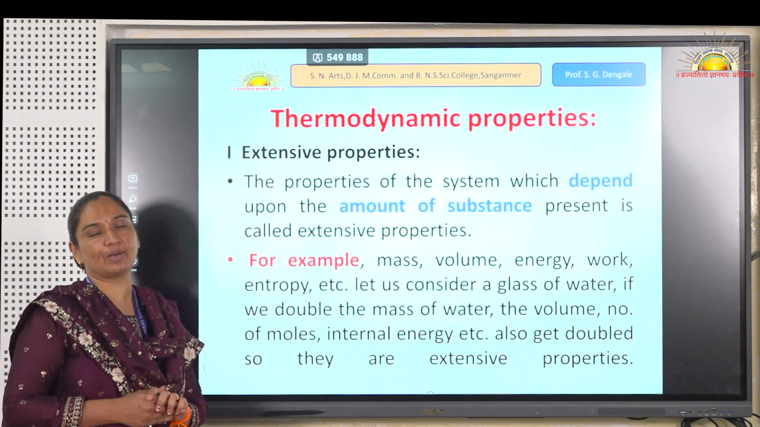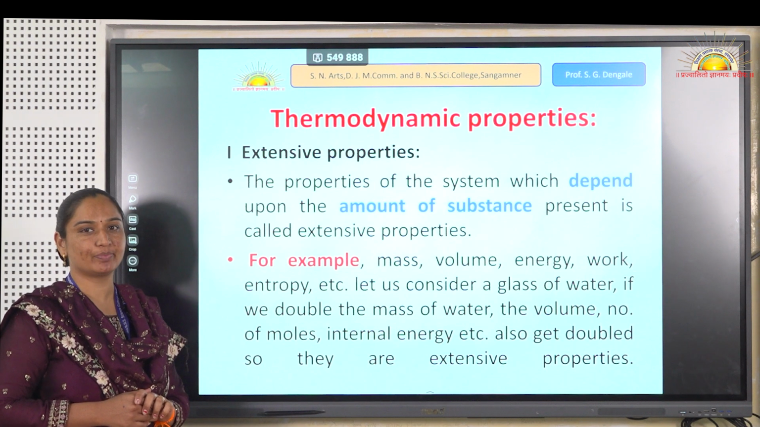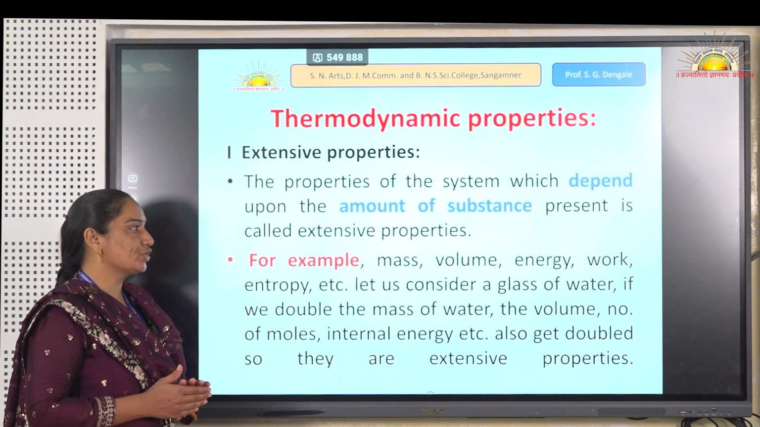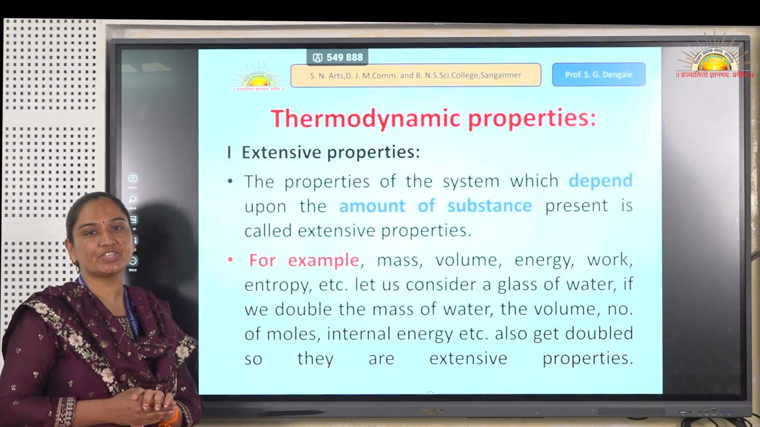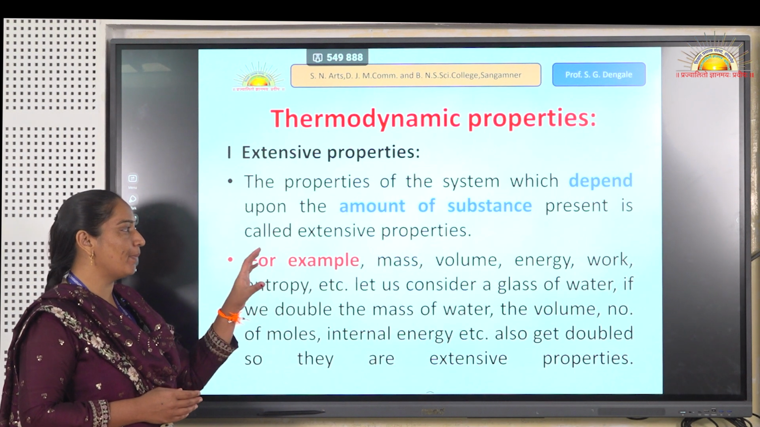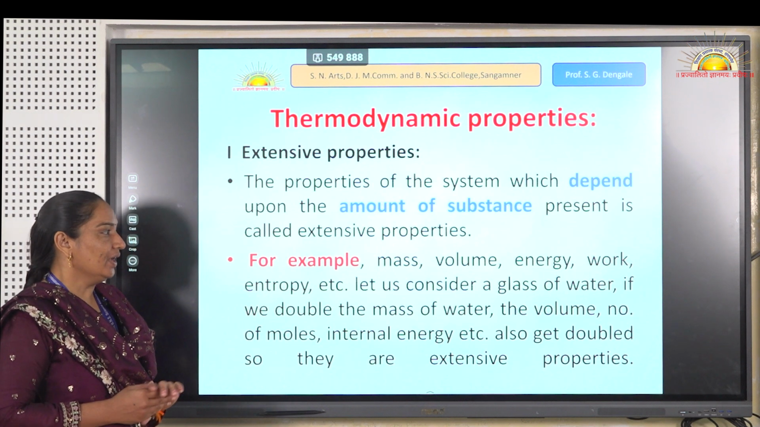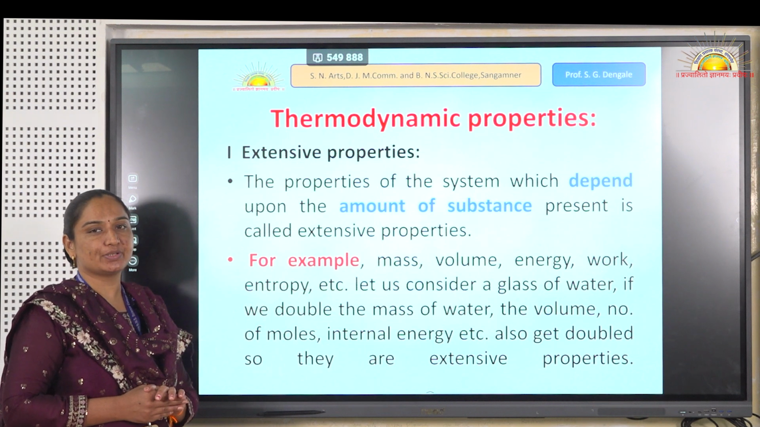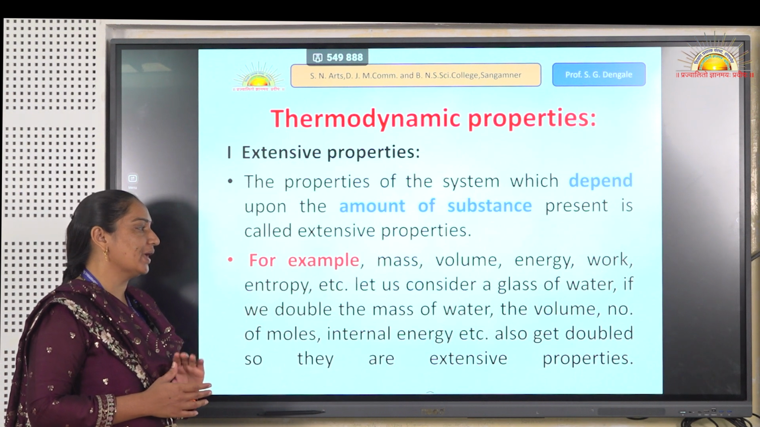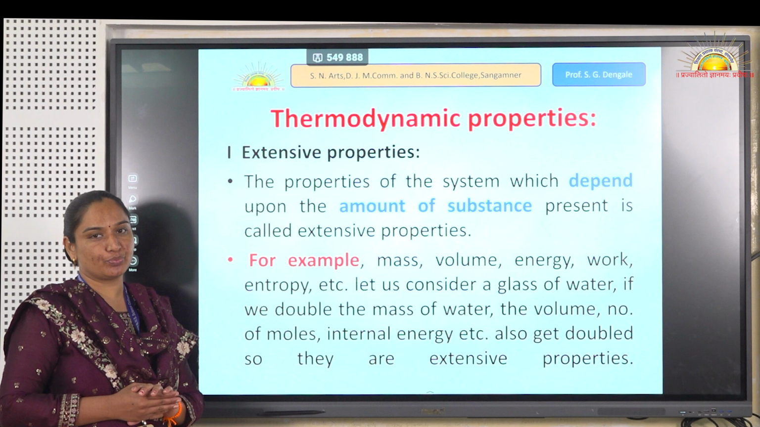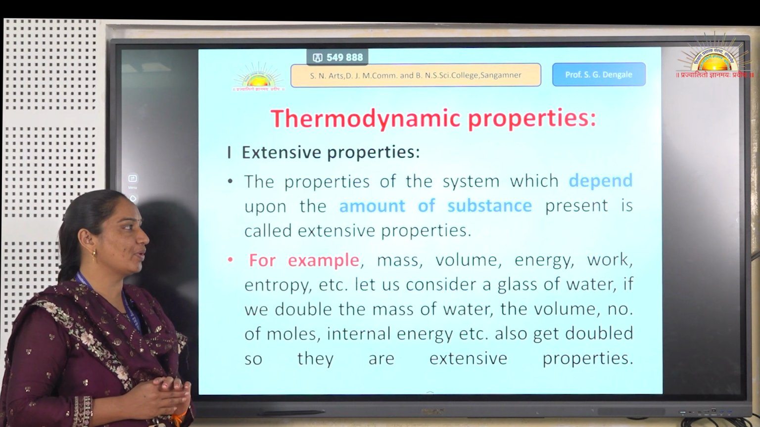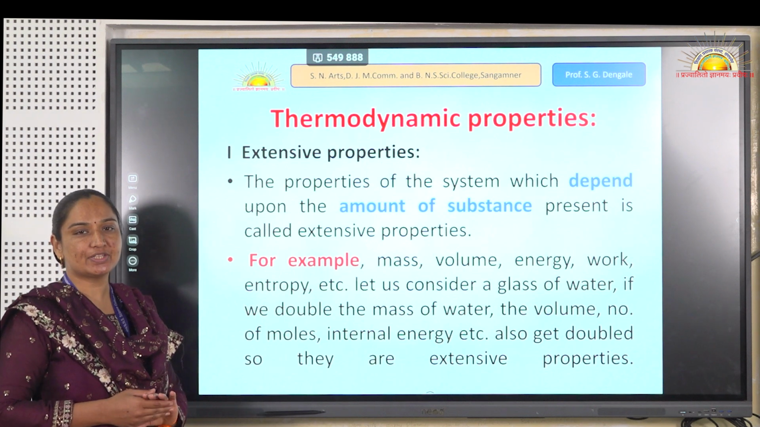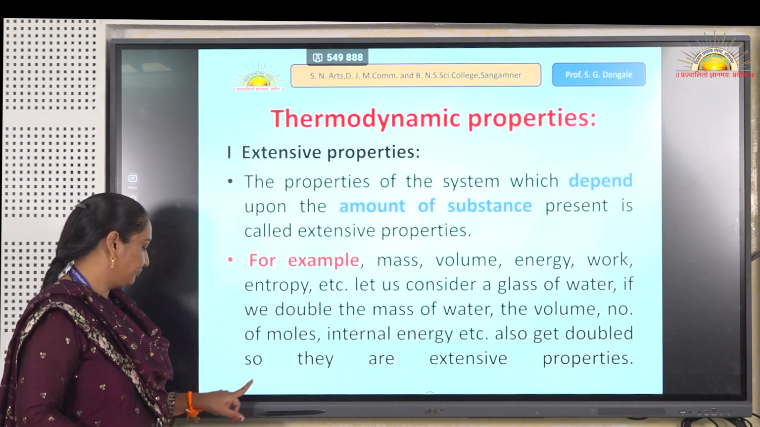There are two types of thermodynamic properties. One is the extensive property, and the other is the intensive property. The extensive property means those properties of the system which depend upon the amount of substance present. For example, mass, volume, energy, entropy, etc. are extensive properties. This means the property depends upon how much substance or matter is present in the system. It is called the extensive property.